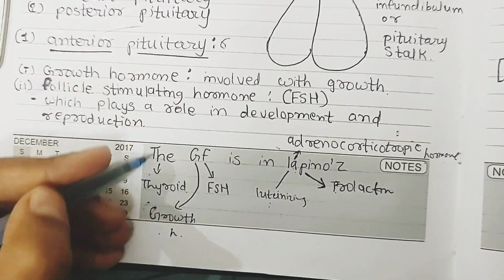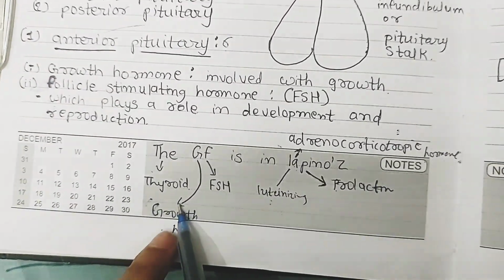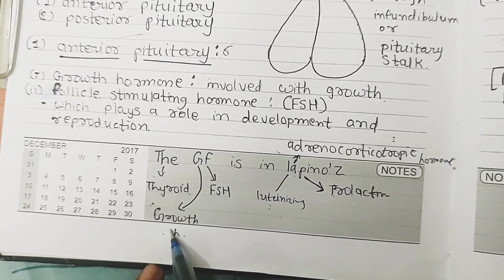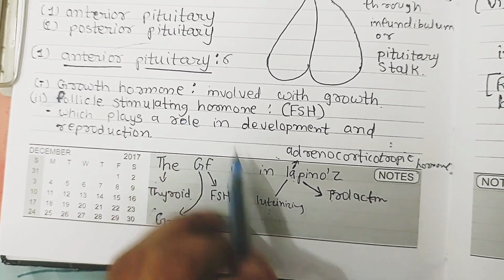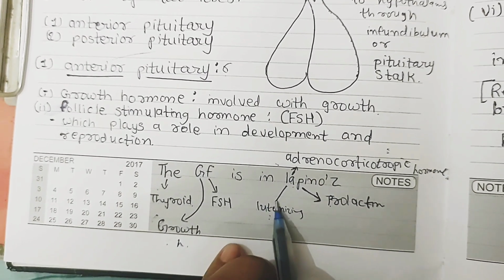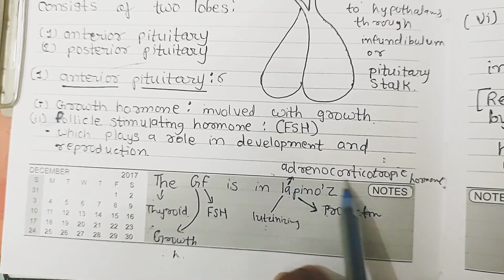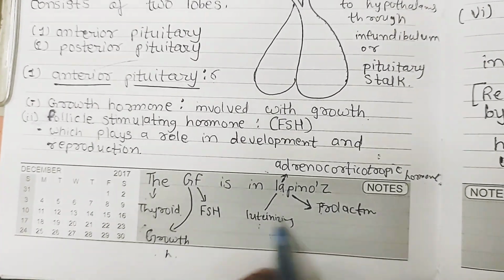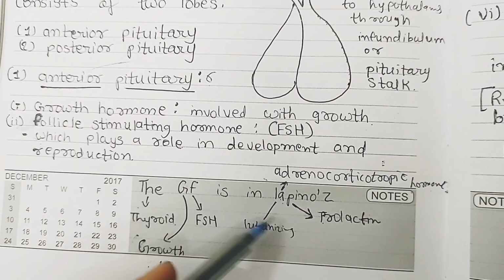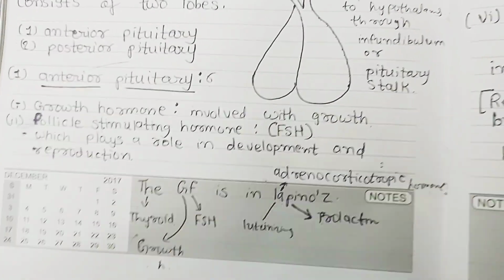The TH refers to thyroid stimulating hormone, G for growth hormone, F for FSH, follicle stimulating hormone, L for luteinizing hormone, A for adrenocorticotropic hormone, and P for prolactin. So again, the GF is in Lapinose.